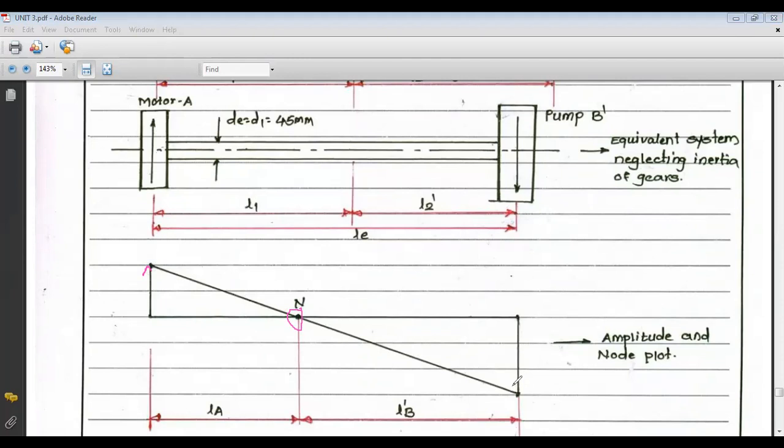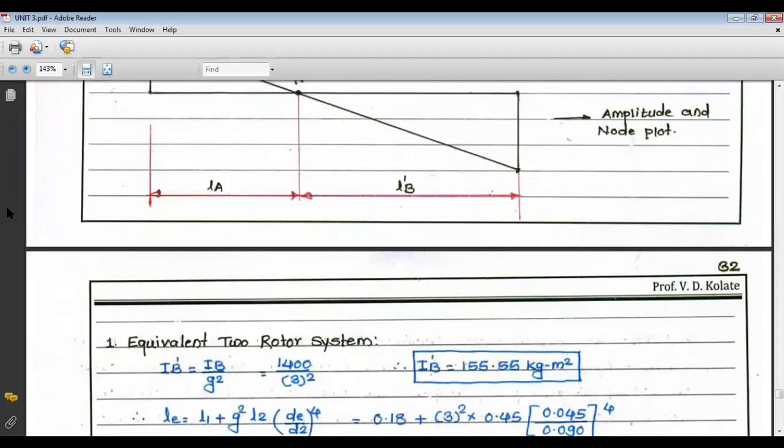If we plot the amplitude and node plot, there is one single node point N, at a distance LA, and LB dash for the B dash rotor. This is the general case, also seen in your two rotor system. So now we have to find the equivalent diameter.